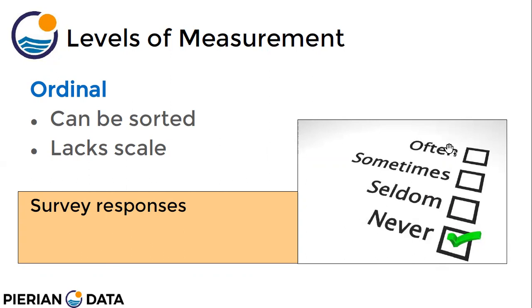So it does not say like 7 days a week or 5 days a week or 2 days a week, but it says often. So often can be like 2 days a week, sometimes means like once a month, seldom means once in 6 years, never means you never go to the gym, right? But there is no scale, they can be sorted.